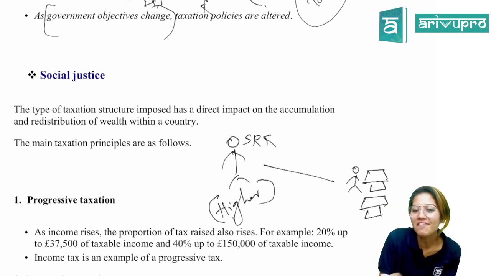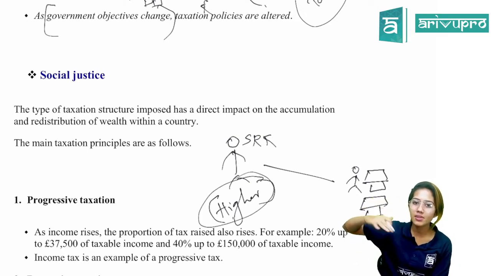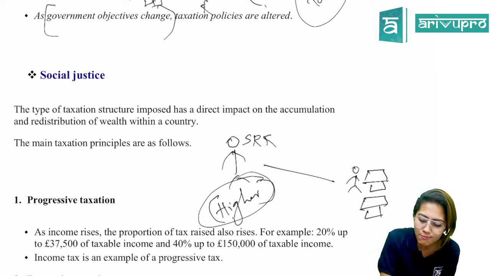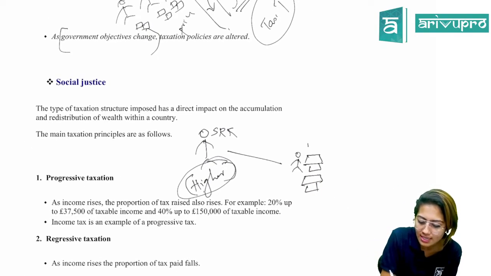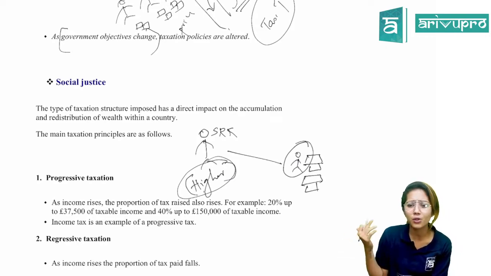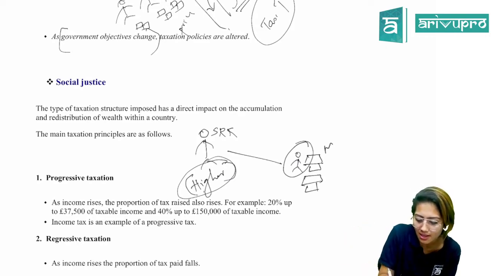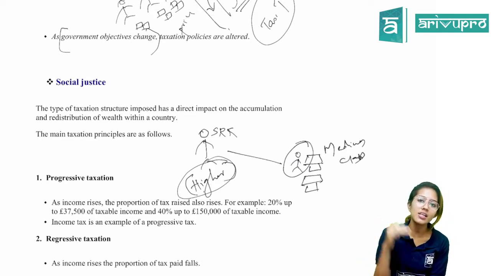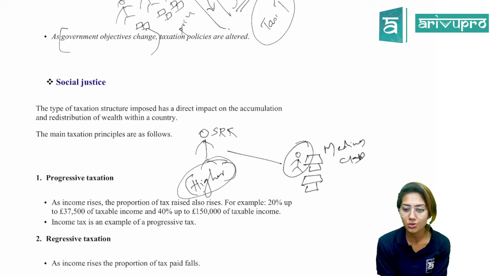Okay. So if he's paying, he'll be charged a high amount of tax, because based on your income, the percentage of tax levied will also go up. But when it comes to very poor people, they don't even have to pay tax. If it's medium class people, they have to pay tax, but at a lower rate when compared to aristocratic people.